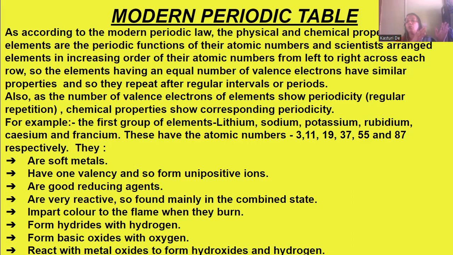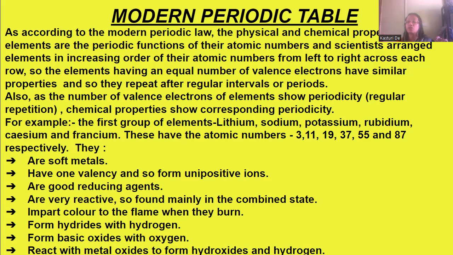When one goes from left to right in the periodic table, we see that the atomic number increases. But the elements have the same number of valence electrons, even though their atomic number increases. For example, if the valence electrons are 3, then throughout the period, throughout the row, the valence electrons will be 3.